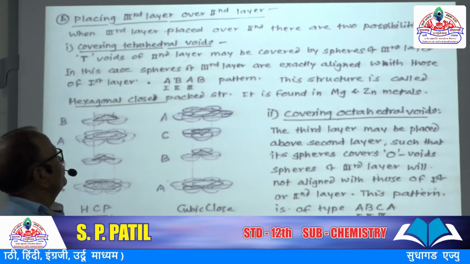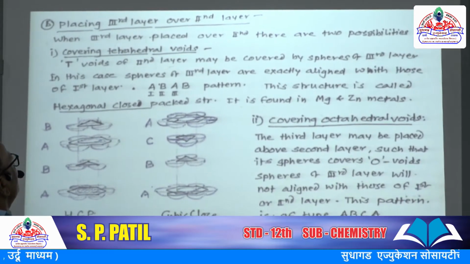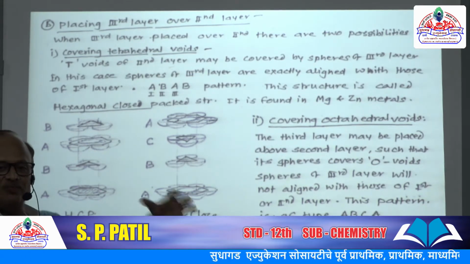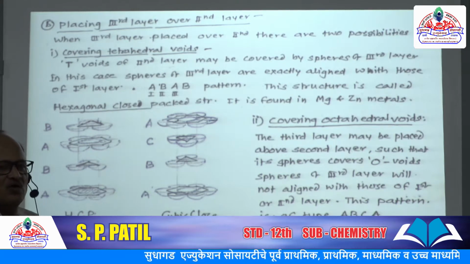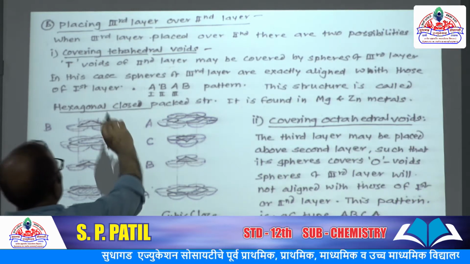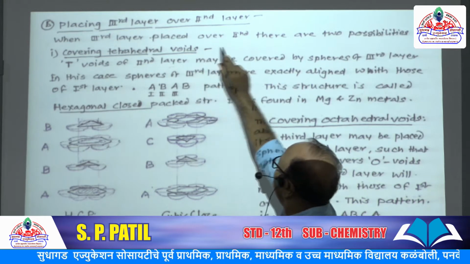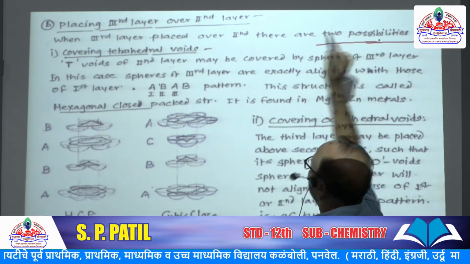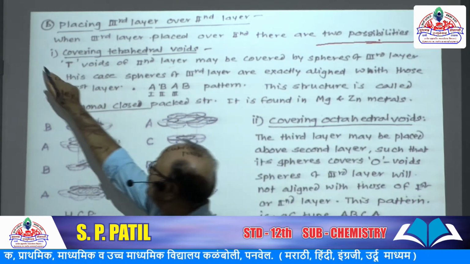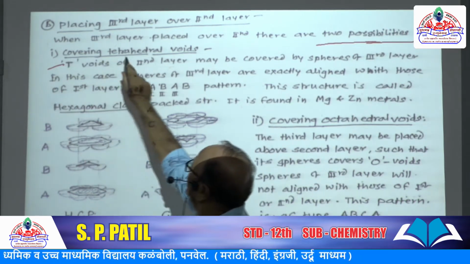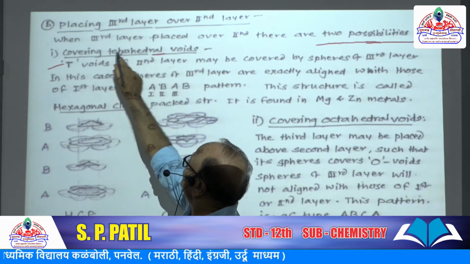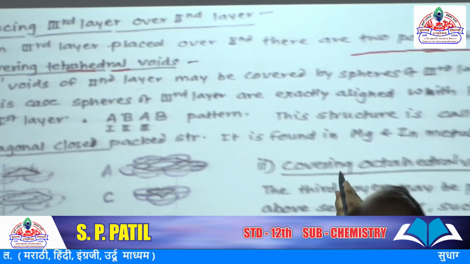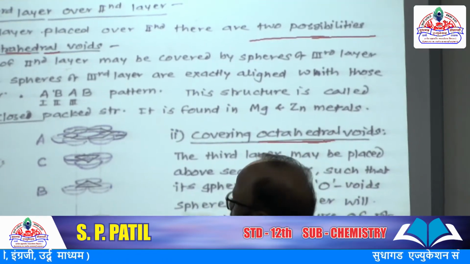So this is new, placing the third layer over the second layer. Now we have to place the third layer over the second layer. When the third layer is placed over the second layer, there are two possibilities. First possibility is covering the tetrahedral voids, and second is covering the octahedral voids.